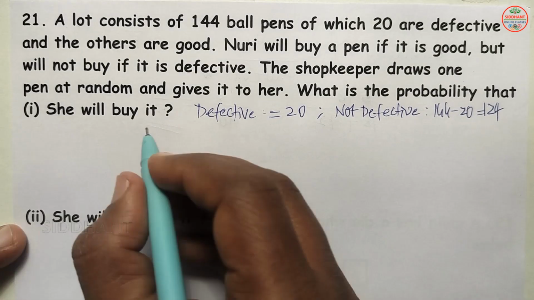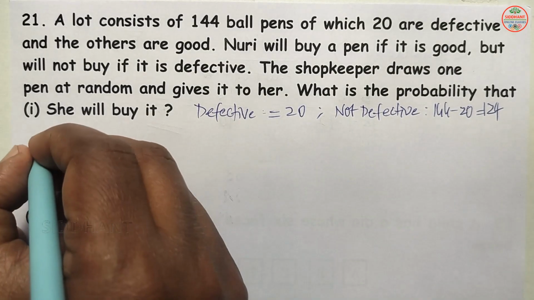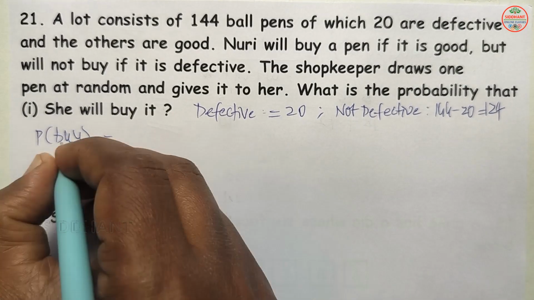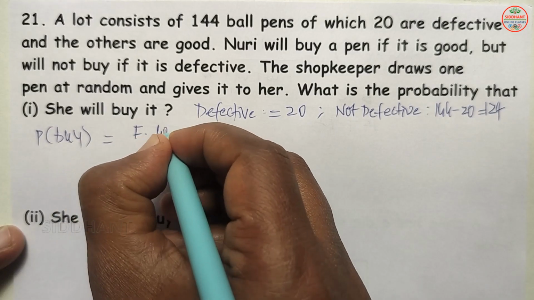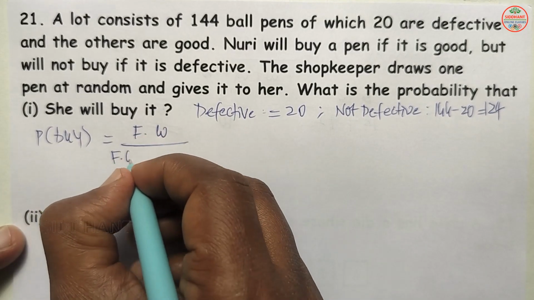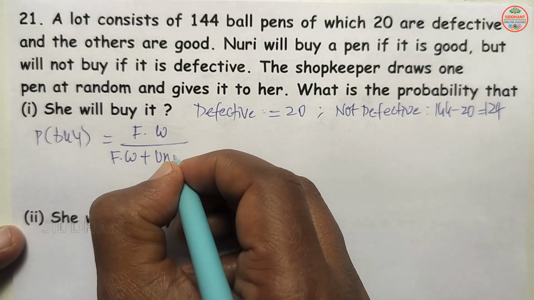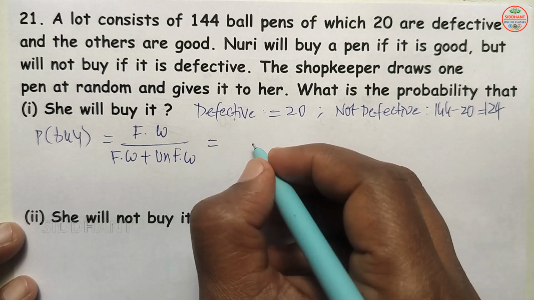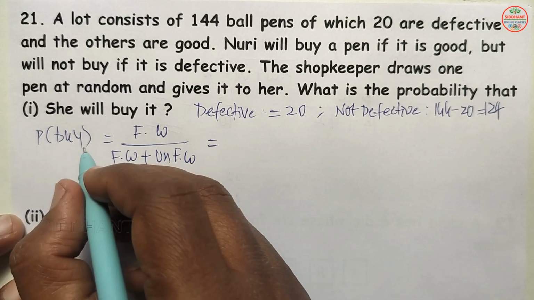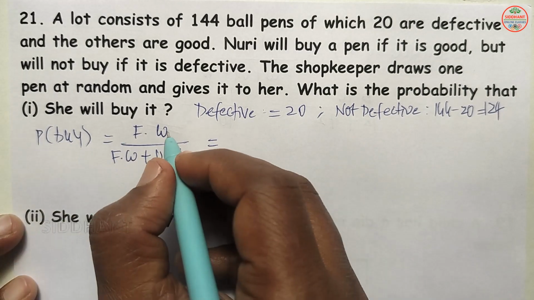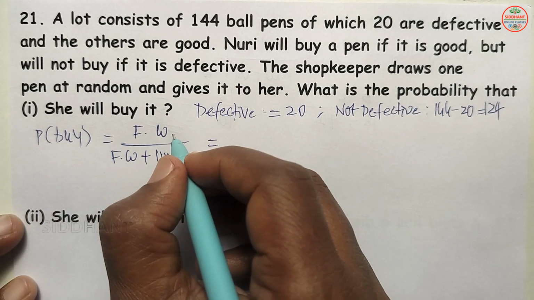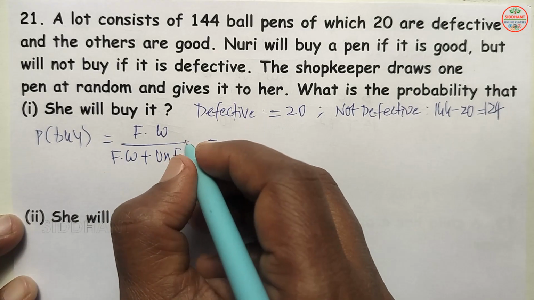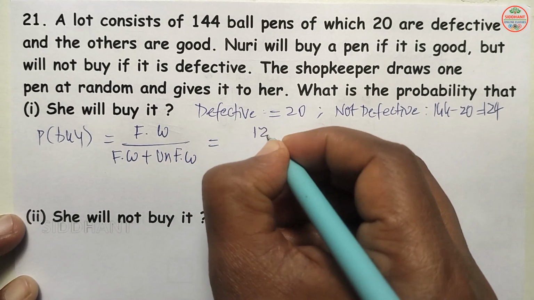Now the first one: what is the probability she will buy? So the probability Nuri will buy, happening side they asked, favorable ways by favorable ways plus unfavorable ways. Favorable ways means when it is not defective she will buy. That means the number of pens which are not defective, 124 are there.